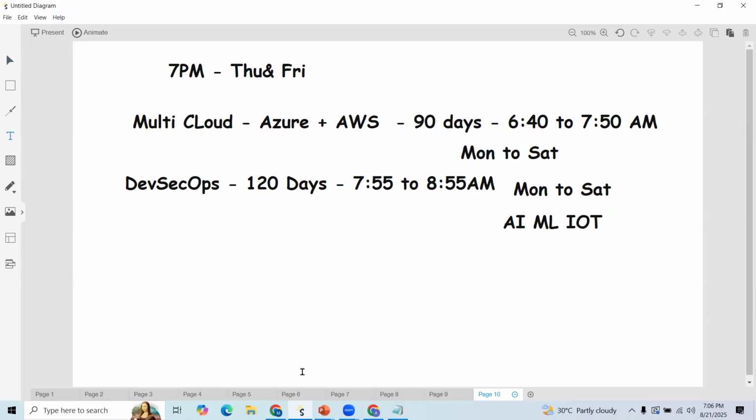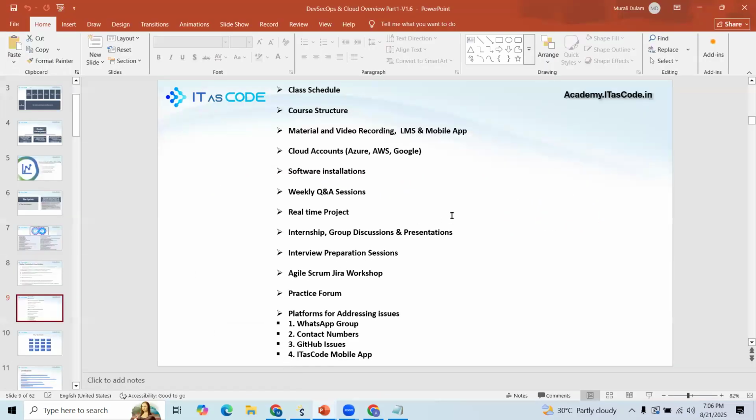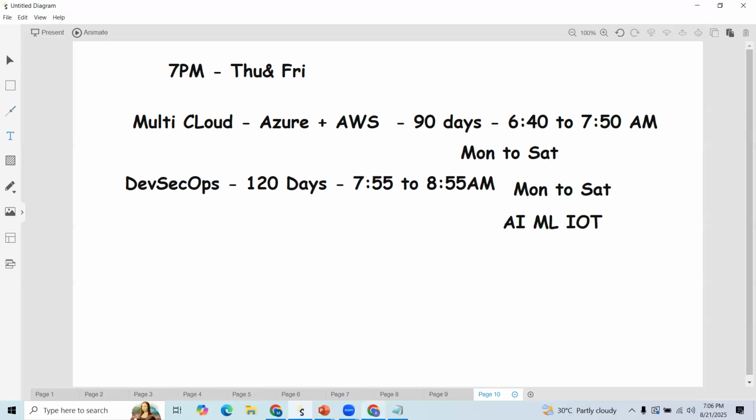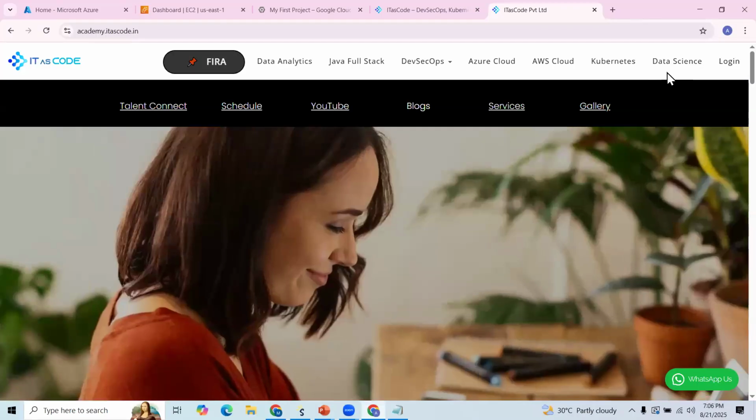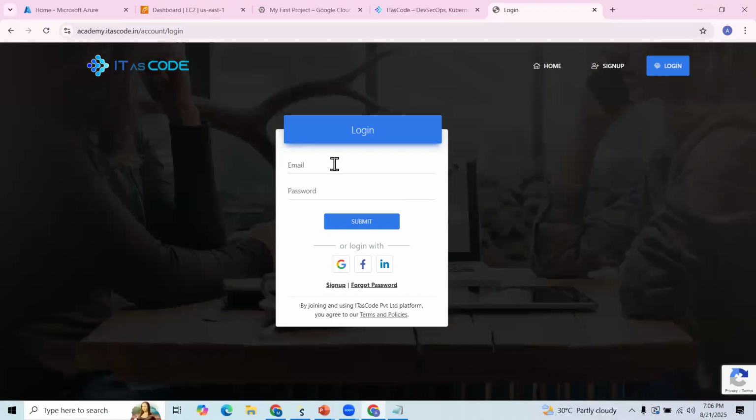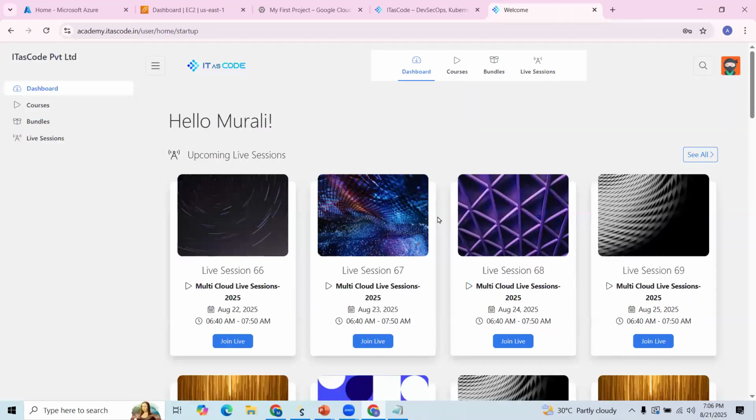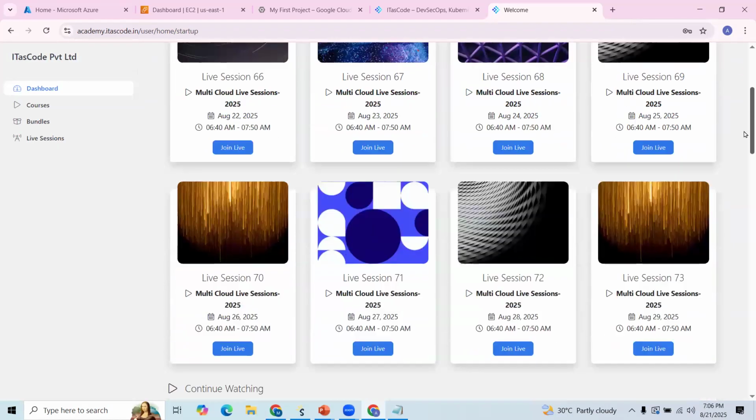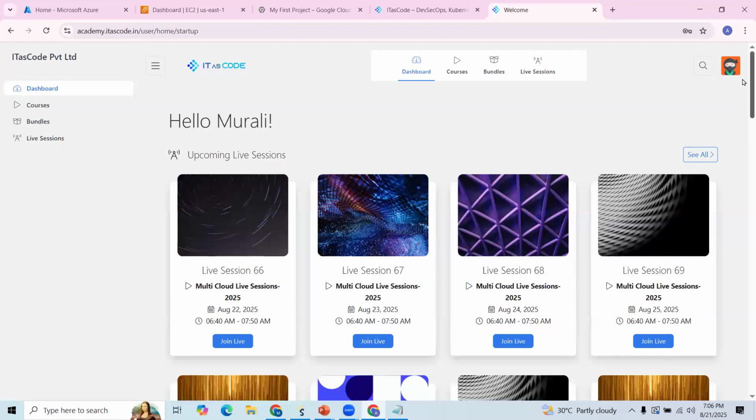After that, we'll see our accounts also, what type of accounts we are going to use. Before that, we have our LMS portal. You can log in to this portal, and here you can find your material as well as recordings. As of now, in the initial classes we have started using our Zoom sessions. After that, we'll try to use this portal itself. You can find our live sessions also.